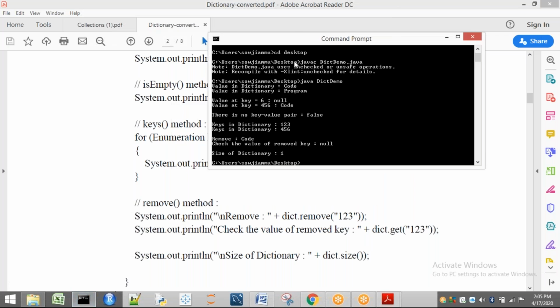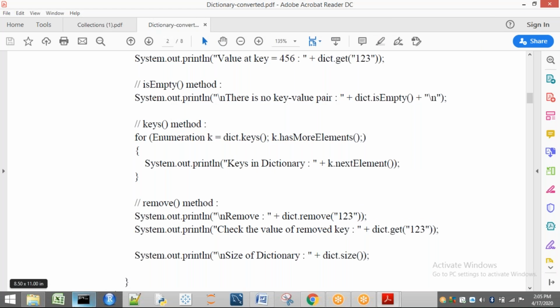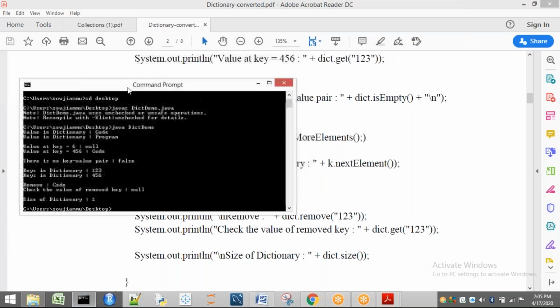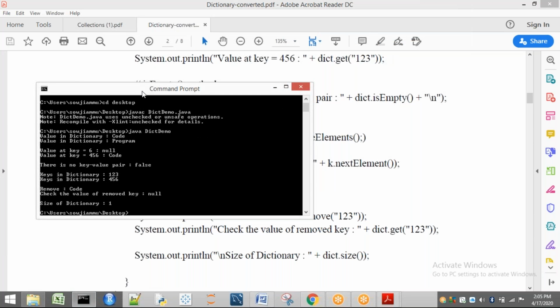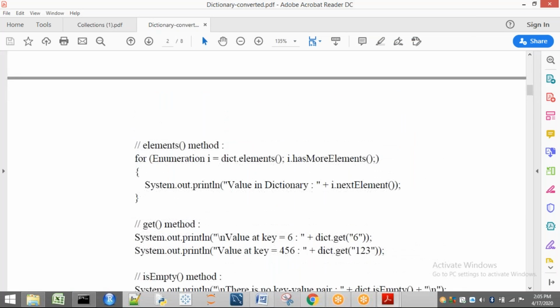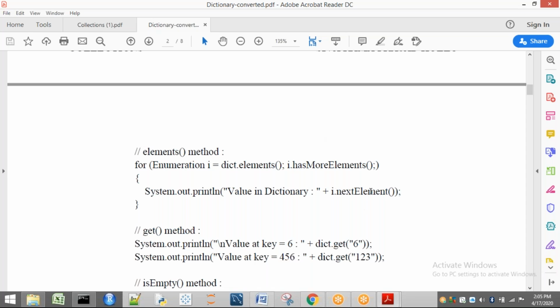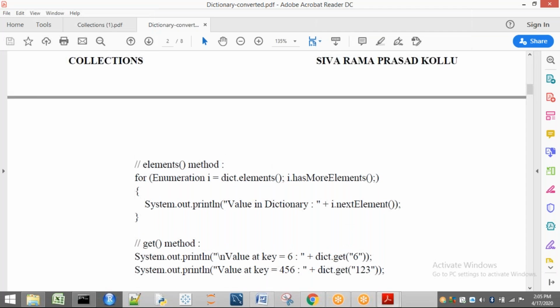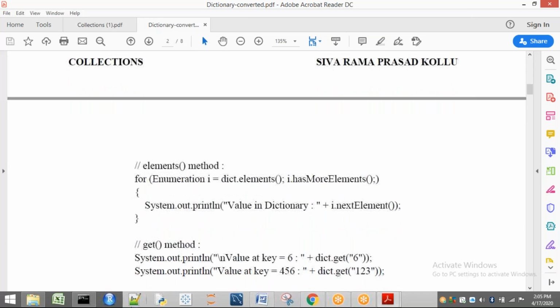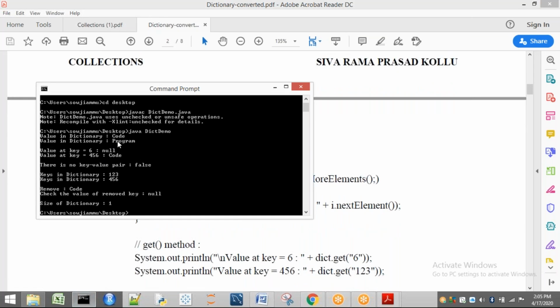Now, so see. If you see this program, initially what I have done, code and program are present. So see here. Here what I am seeing is the next element. I'm not getting both keys and values here. Only I'm getting the values. So if I execute this program, we are going to get this output. What is the output? First one, code is there. Second one, program is there.